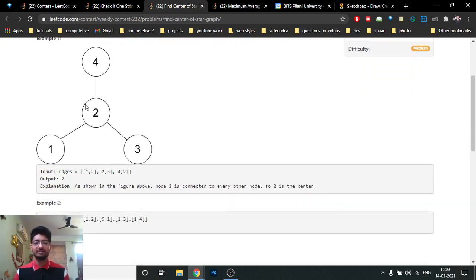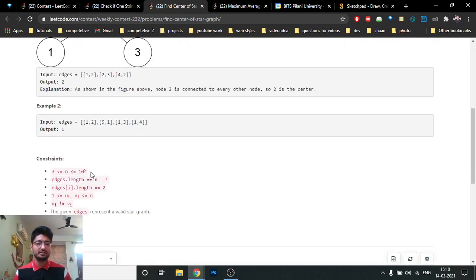You just have to find out the center. As you can see, the center is that node which is present in all of these adjacency list values. So 1 is present in everything, or sorry, 2, because 2 is connected to every other node, so the answer is 2. In this one, 1 is already present in everything, so you can also find that. So the best way is to check for a number which is present in all, because the number which is present in all has the maximum frequency.